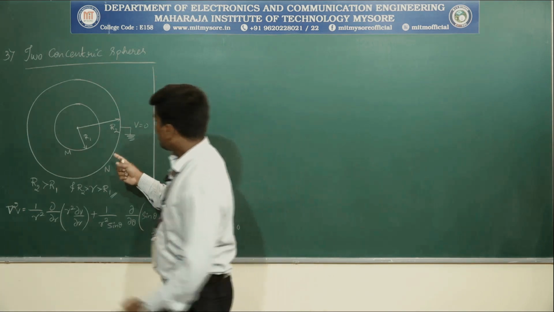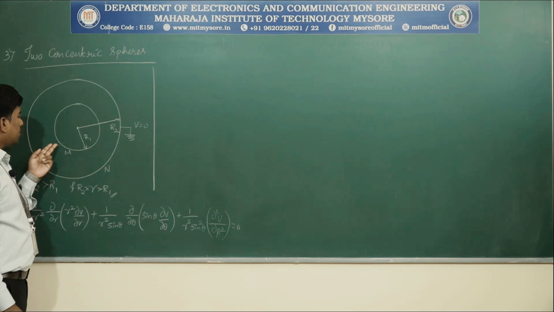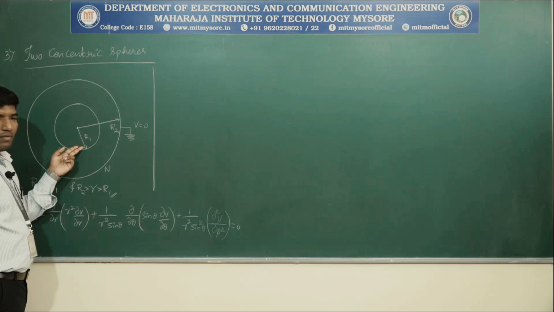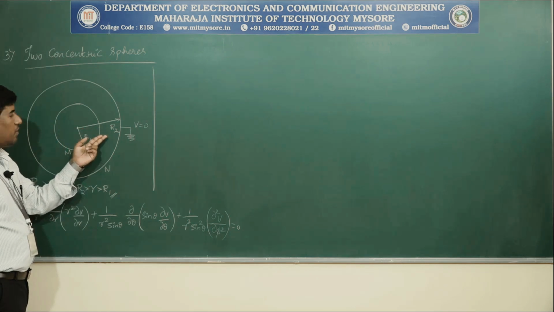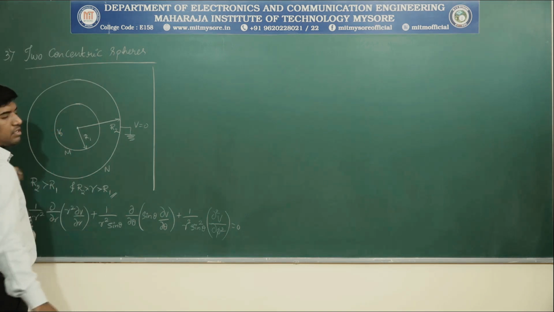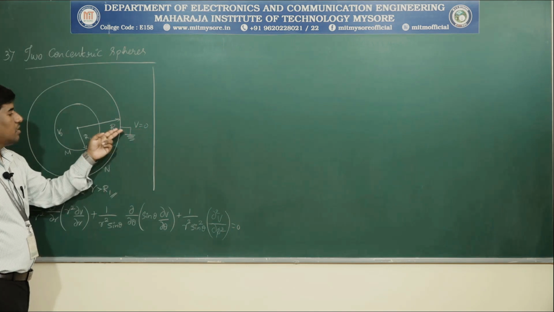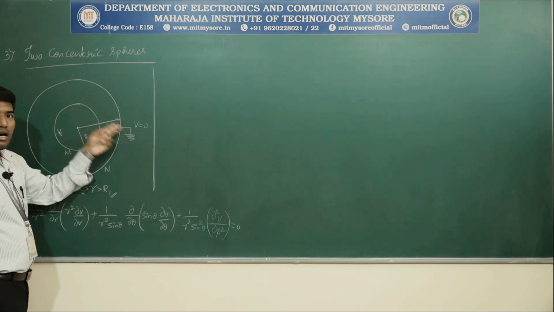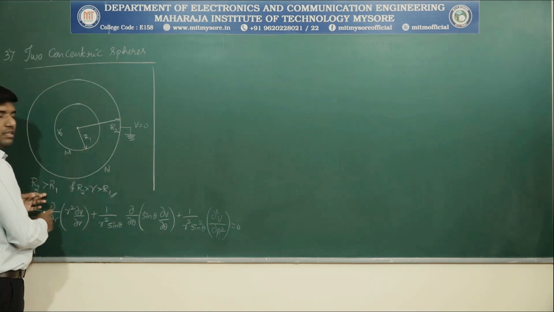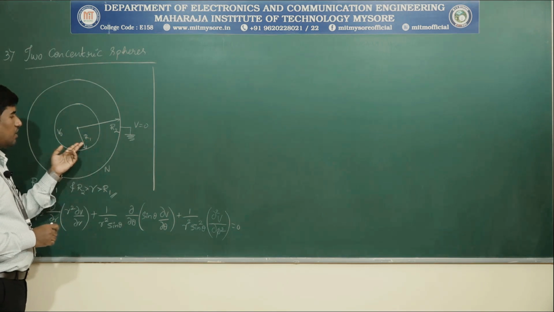Now let us choose two concentric spheres M and N. The inner sphere M is of radius R1, the outer sphere is of radius R2. The inner sphere is having the potential V0, the outer sphere is having the potential V equal to 0 because it has been grounded, it has been earthed. Now the radius R2 is greater than R1. By looking at this geometry, we can easily make out that R2 is greater than R1.